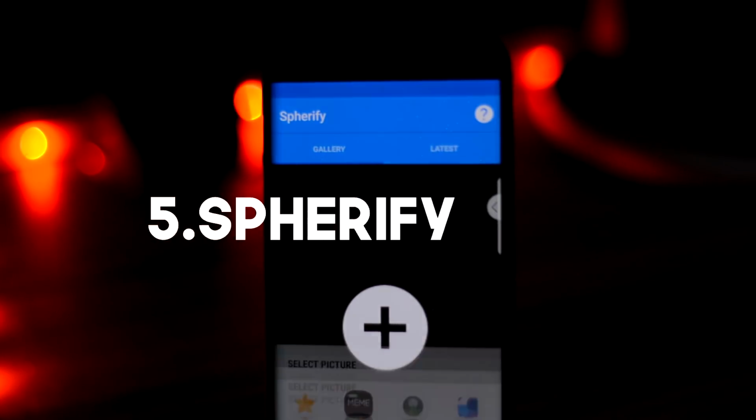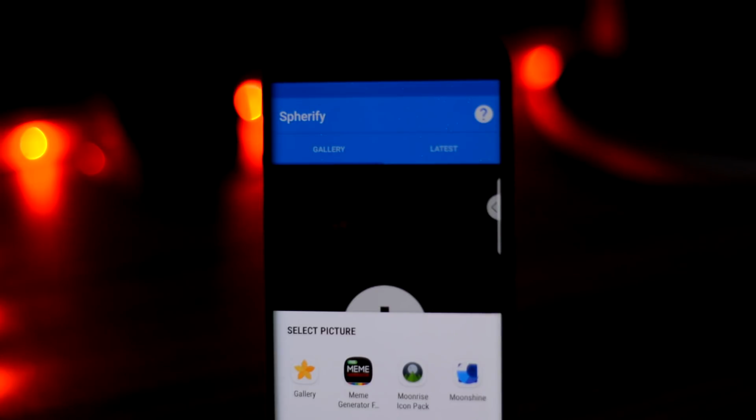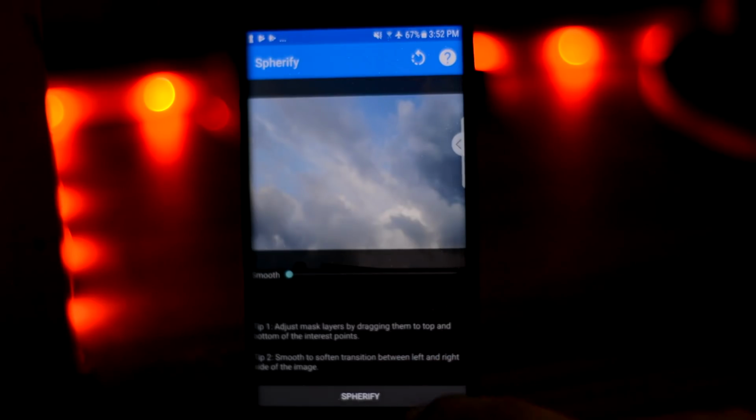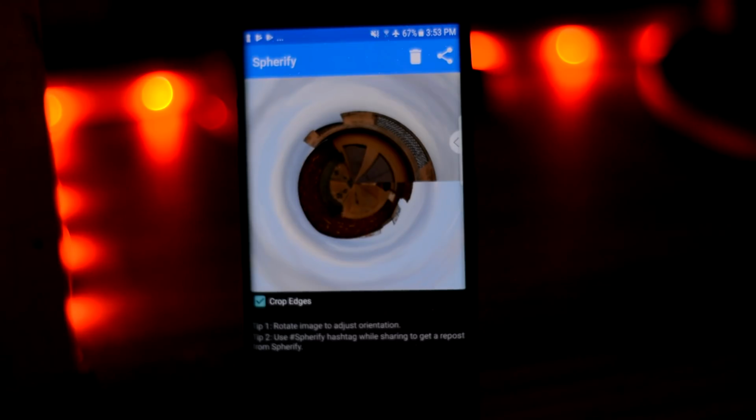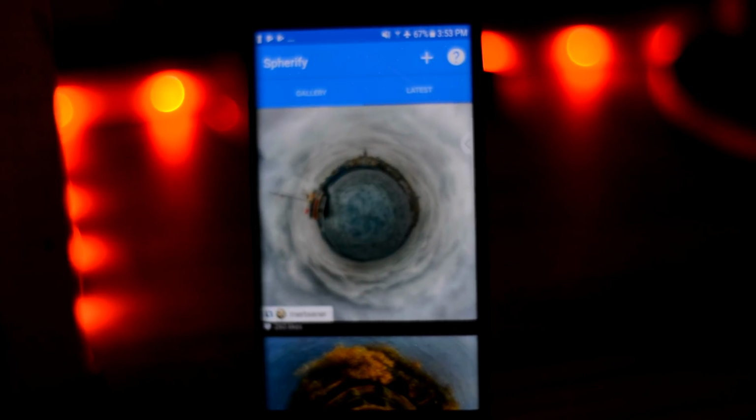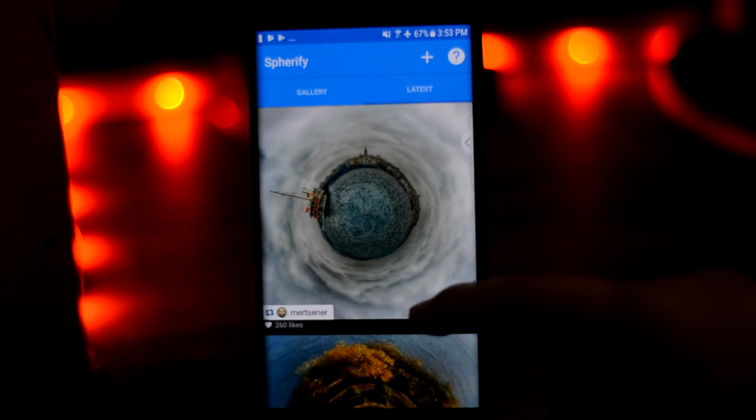So the next app is called Spherify. So you must have seen the little planet effect on many places on the internet and must be wondering how to make this effect with just a regular picture. Well, this app lets you do all that. All you have to do is import your picture in the Spherify app and let it do the rest. After a few seconds, you will get a spherified version of your picture, which you can share on social media. Overall, it's a great little app and a must have.